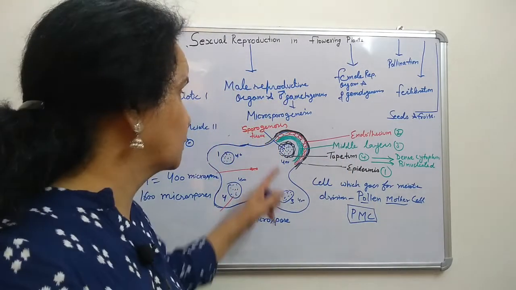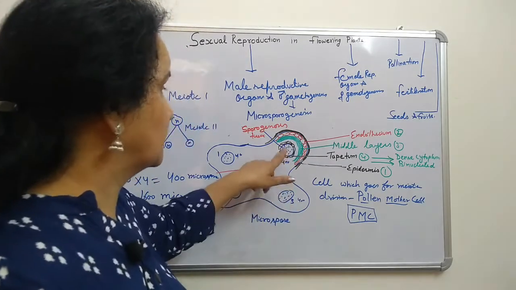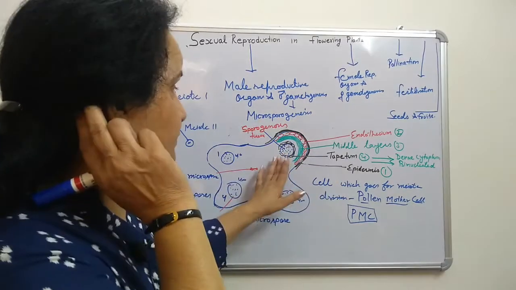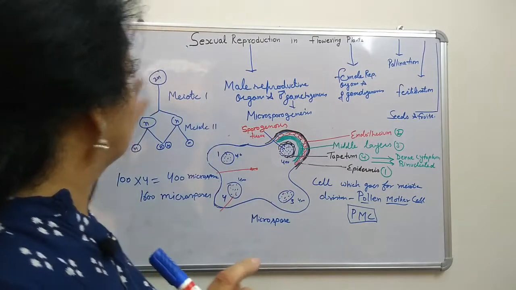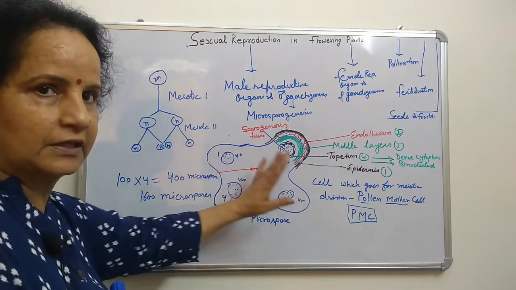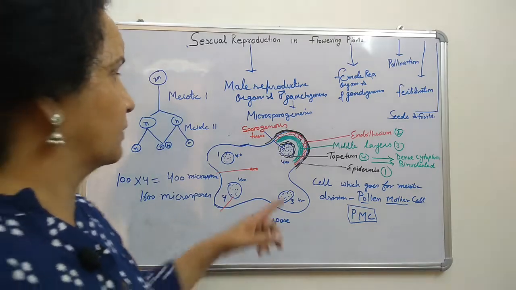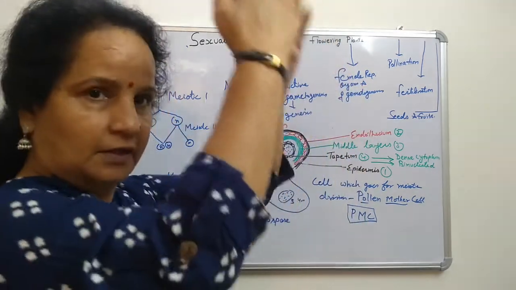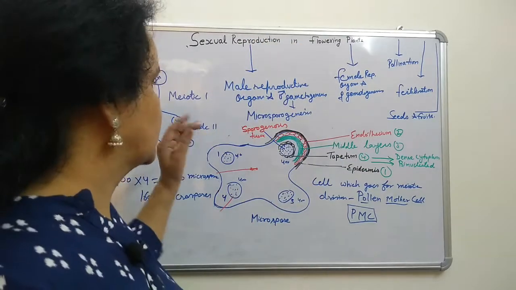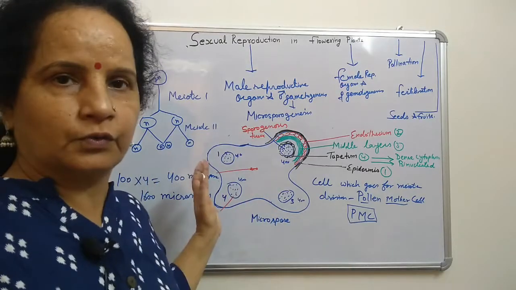Pollen mother cells are producing pollen grains, and that's why it is called pollen mother cell. These cells will go for meiotic division, and each cell will give 4 daughter cells. Then there is the groove-like structure in the anther, which can be seen externally. That will rupture because of the endothecium, and all the pollen grains will come out.